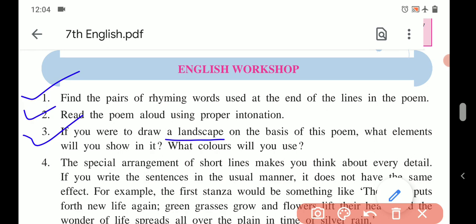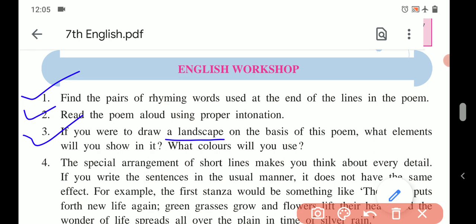For example, in the poem we came across the elements such as grass, flowers, butterflies, trees, right, etc. So what elements will you show in it?